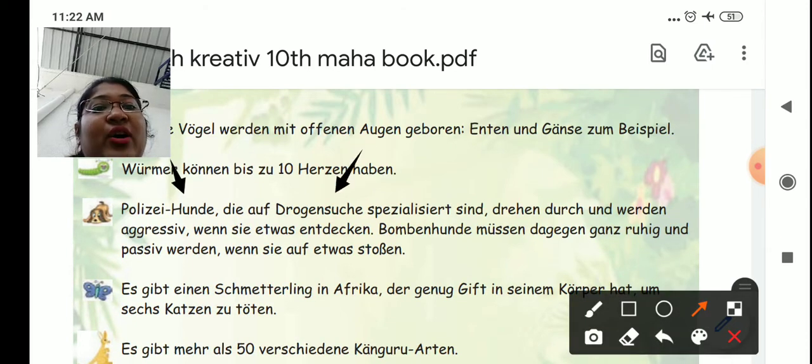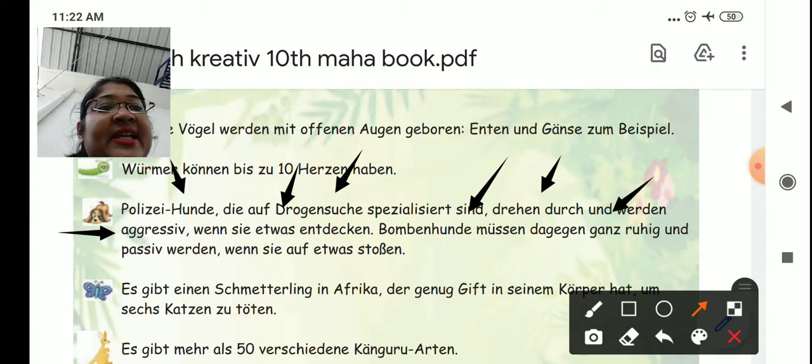Dann Polizei. Einen Moment. Polizeihunde, die auf Drogensuche spezialisiert sind, drehen durch und werden aggressiv, wenn sie etwas entdecken. Bombenhunde müssen dagegen ganz ruhig und passiv werden, wenn sie auf etwas stoßen. Okay.